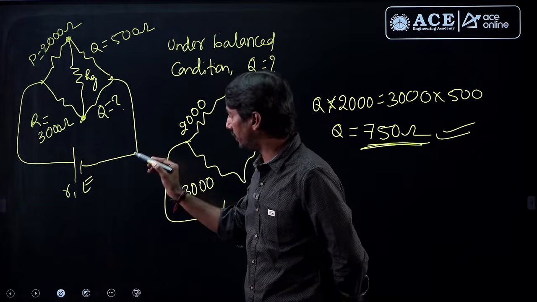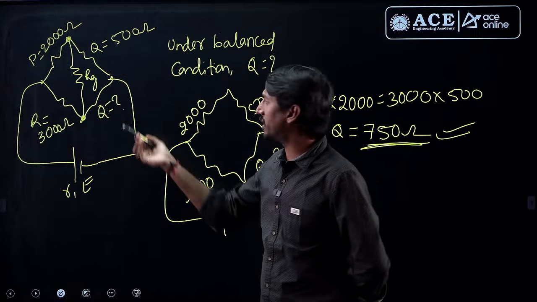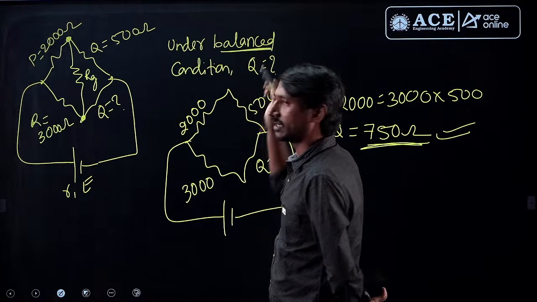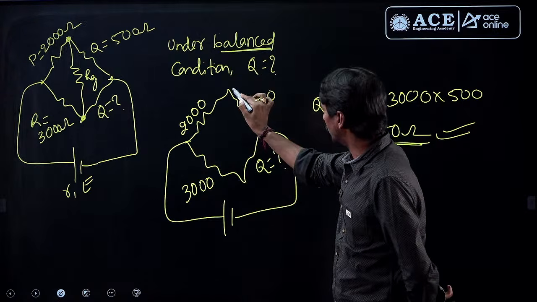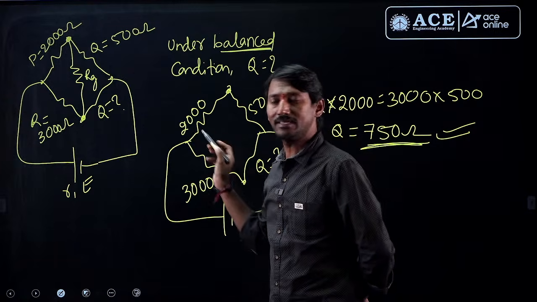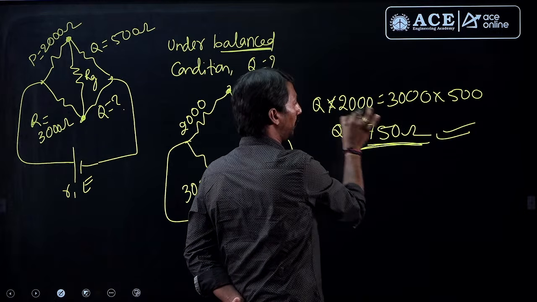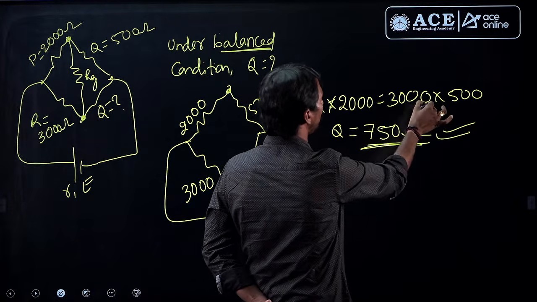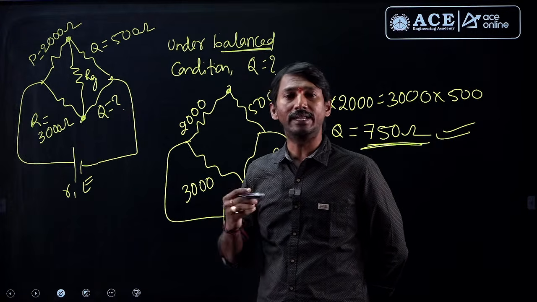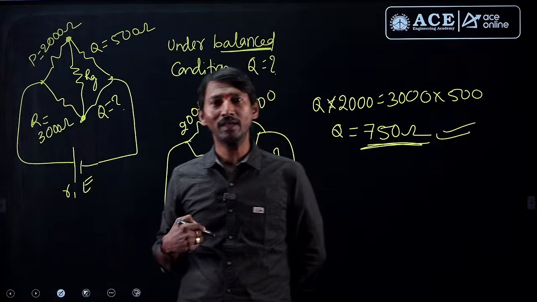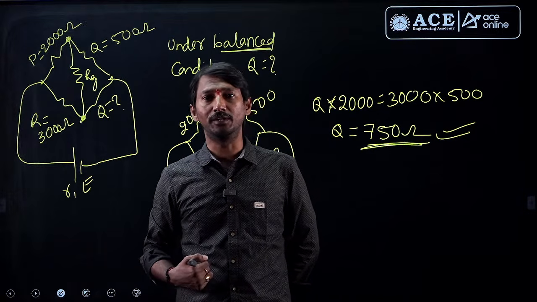To confuse you, they have given internal resistance of the source and galvanometer resistance, but not required. Why? He is asking under balanced condition. Under balanced condition, no use of this element, it can be open. Therefore, if these two are equal, opposite branches multiplied. So therefore here 3000 into 500 by 2000. If you simplify this, 3 zeros, and you will be having 750 ohm. And one more question we need to receive, that is from CT. After receiving that question, I am going to solve that question. Clear? Next, power system faculty will continue.